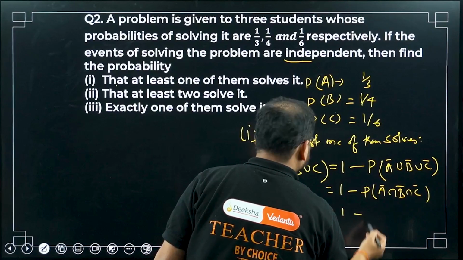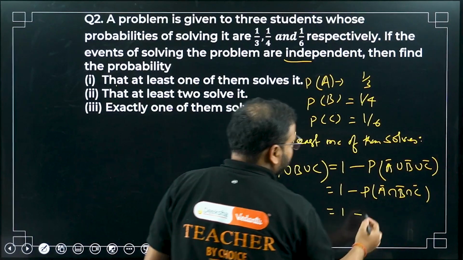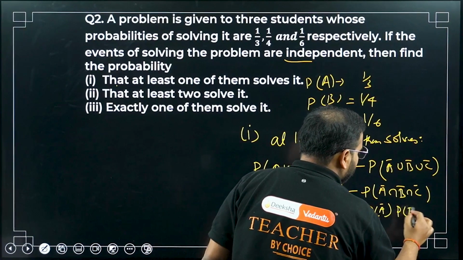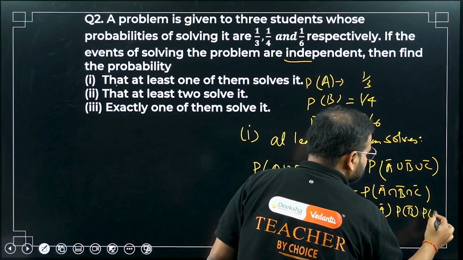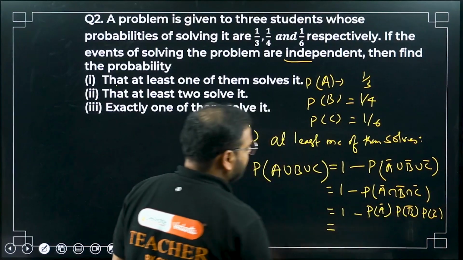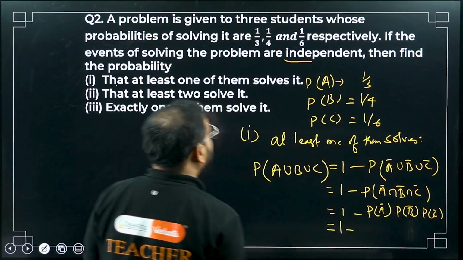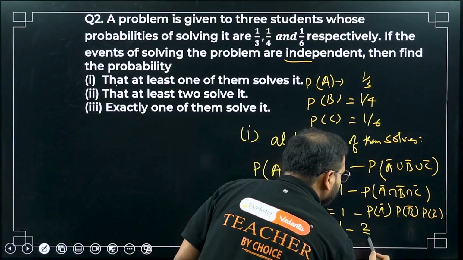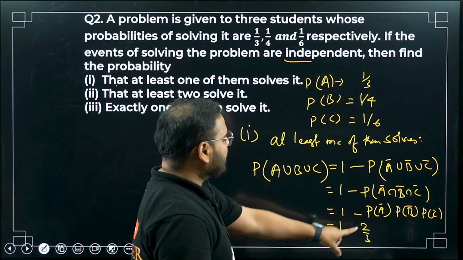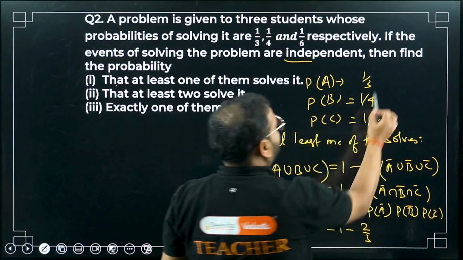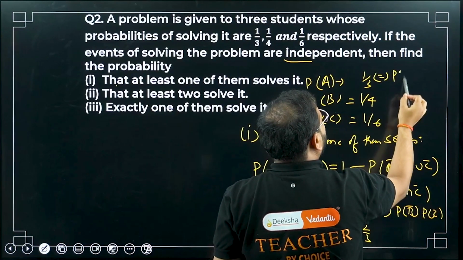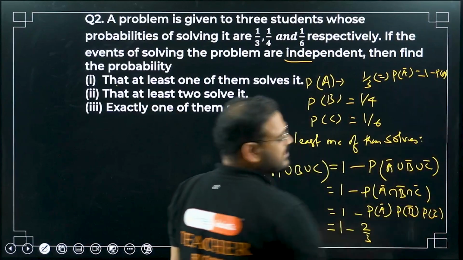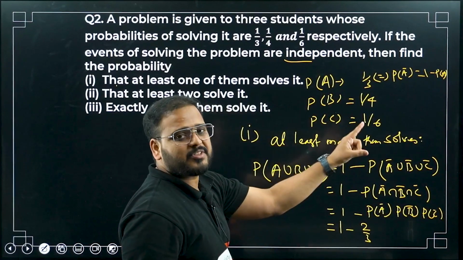So 1 minus P of, I can write what? For the independent events, P of A bar times P of B bar times P of C bar. Please check. P of A is 1 by 3, so P of A bar will be 2 by 3. P of A bar is 1 minus P of A. 1 by 3 means 1 minus 1 by 3 is 2 by 3.